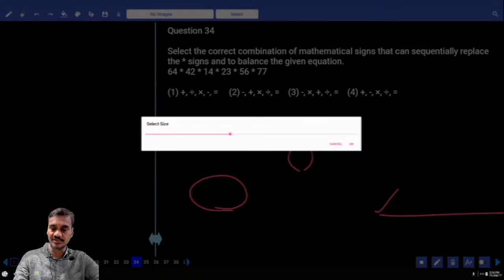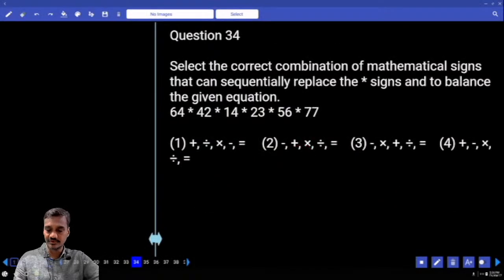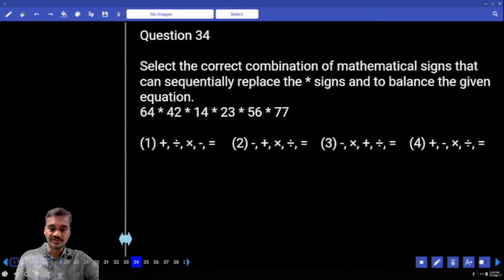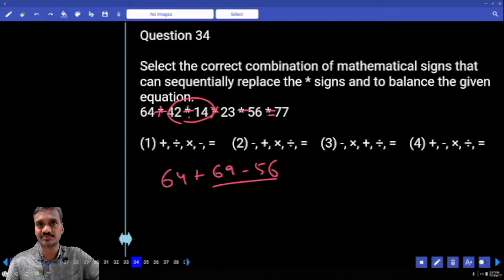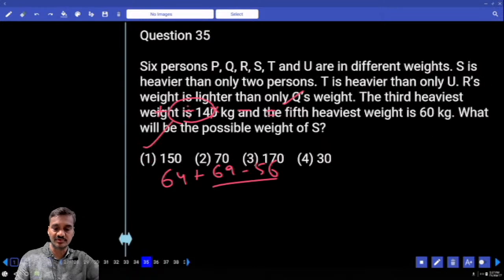Then coming to question number 34. Now in this 34, 64 star and so on, and select the correct combination of mathematical signs. Then coming to choice 1, plus, division, and into, minus, equal to. Now 42 divided by 14, how much is that? 3. 64 plus 3 into 23, 69, minus 56. 69 minus 56, how much is that? 13. 64 plus 13, 77. That is choice 1, 34.